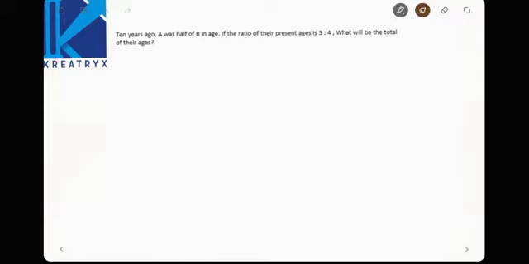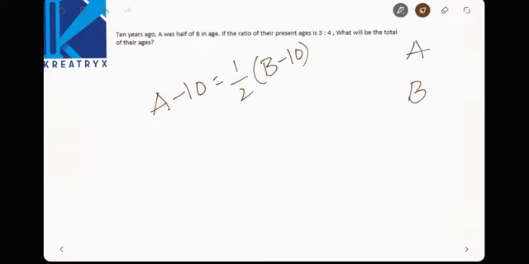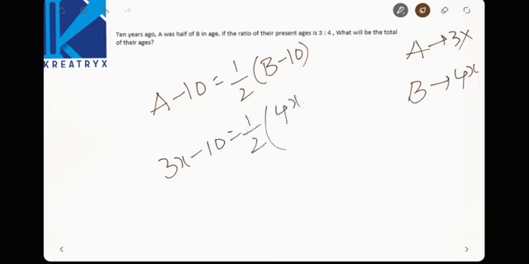Next, 10 years ago A was half of B in age. Let us consider the ages of A and B. Now 10 years ago means A minus 10 was half of B minus 10, right? If the ratio of the present ages is 3:4, now A is 3x and B is 4x, and what is the total age? 3x minus 10 is equal to 1 by 2 into (4x minus 10).